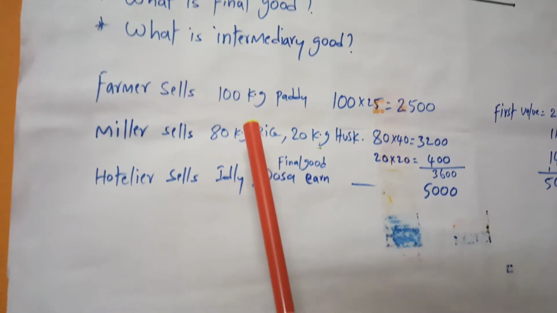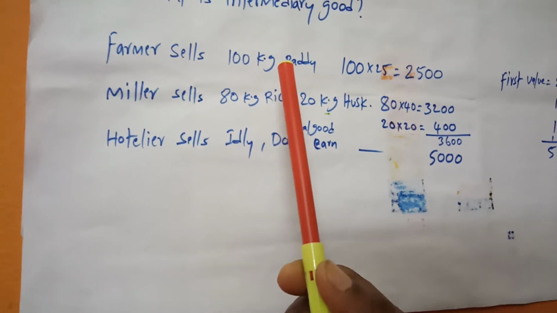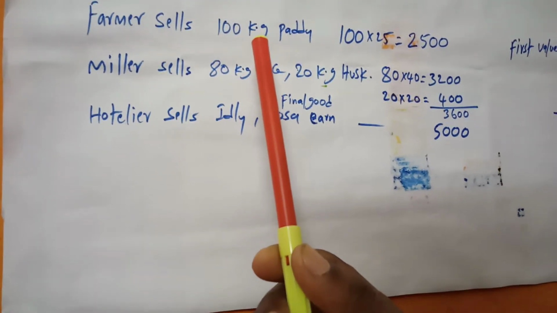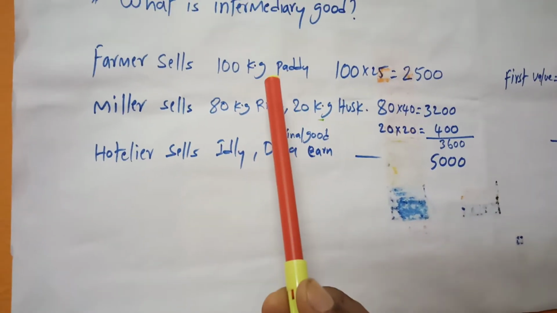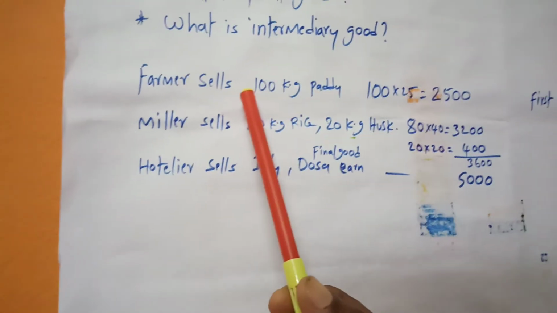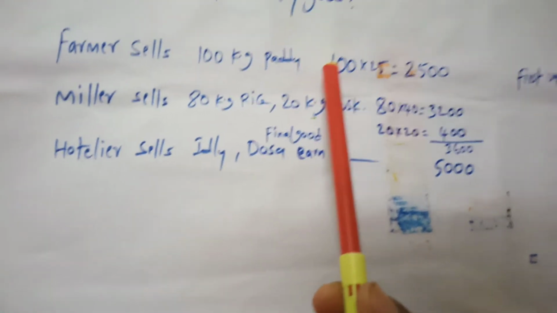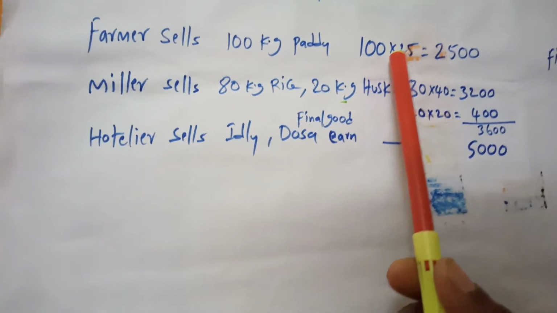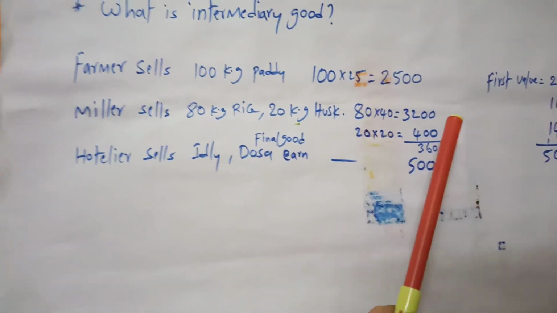He used the seeds which he had, so he had no expenses for growing paddy. He produced 100 kg of paddy and sells 1 kilo for 25 rupees, so he got 2500 rupees.